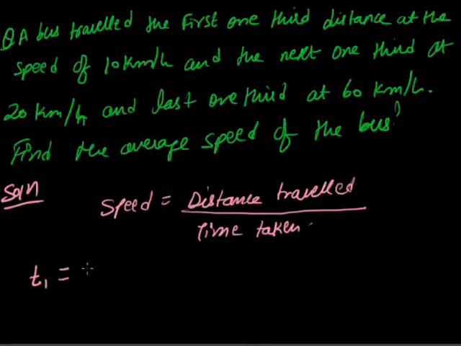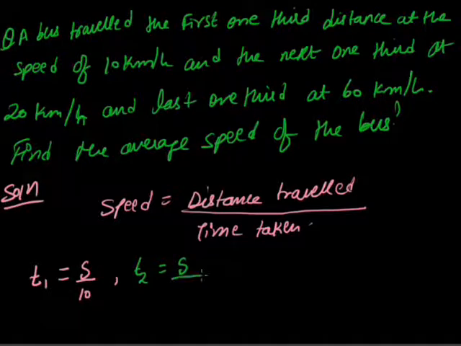So time is distance upon speed, that is s by 10. Now for the next one third distance, covered in time t2, the distance is s and the speed is 20 kilometer per hour.